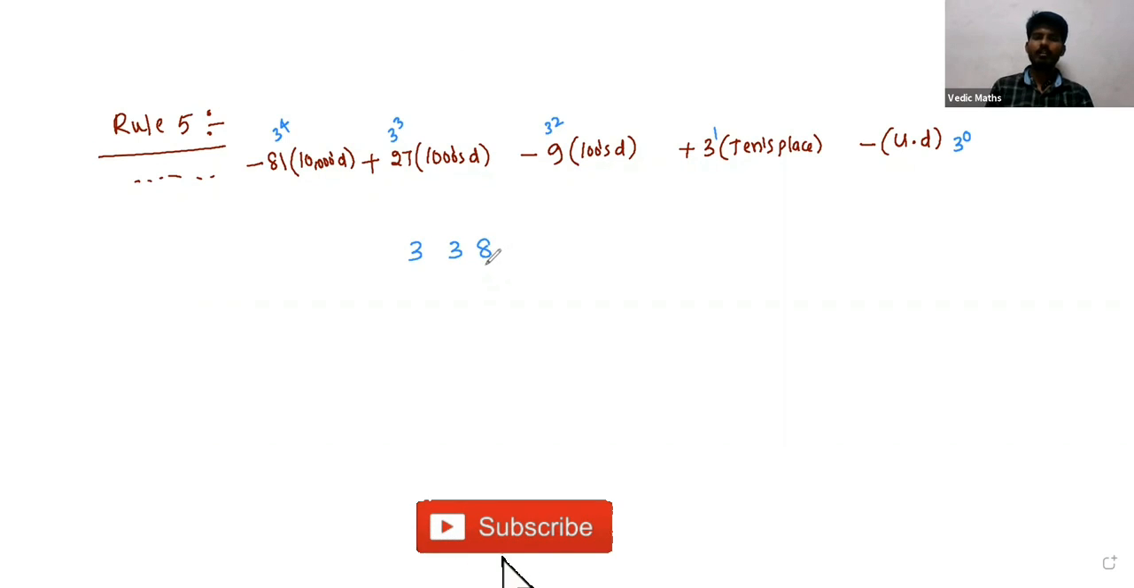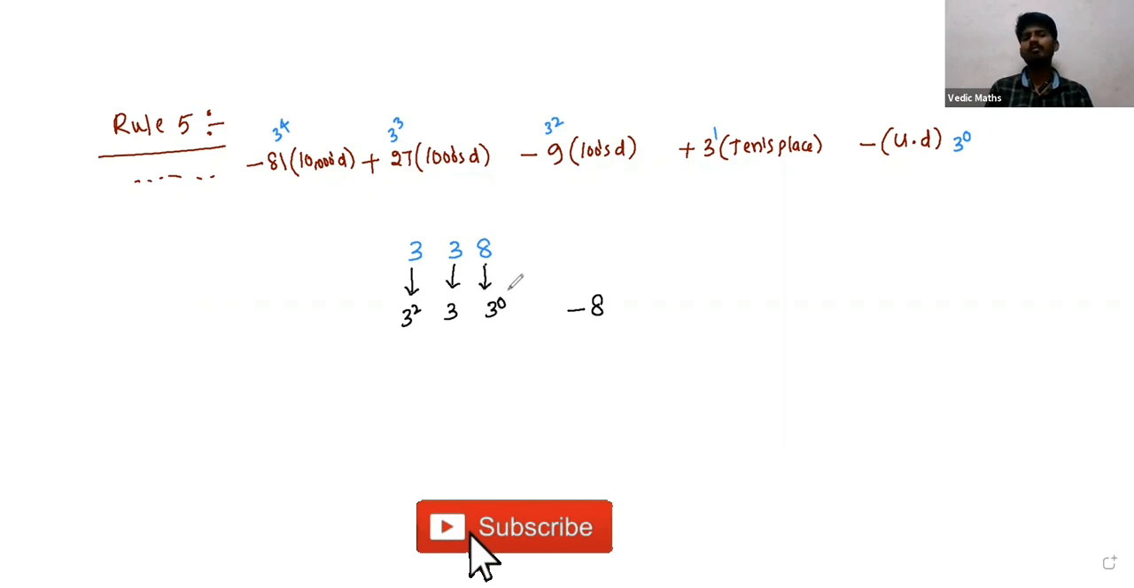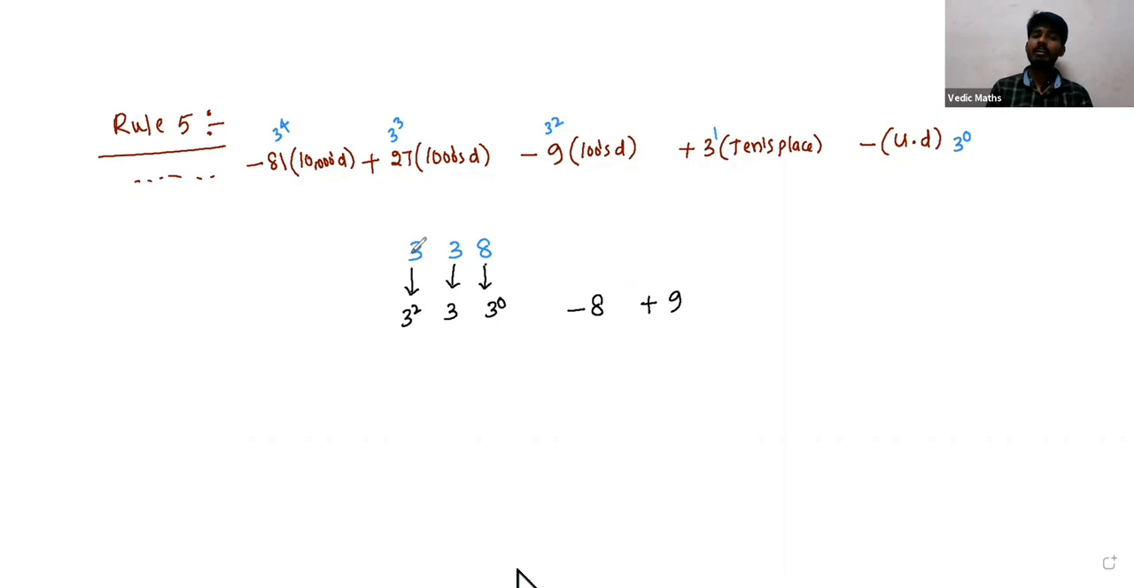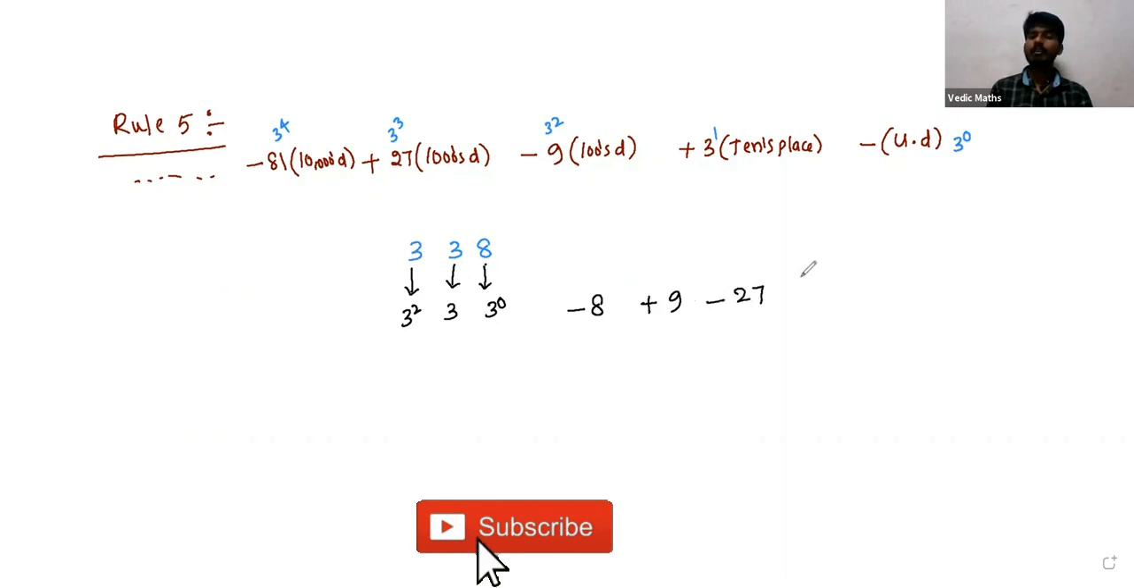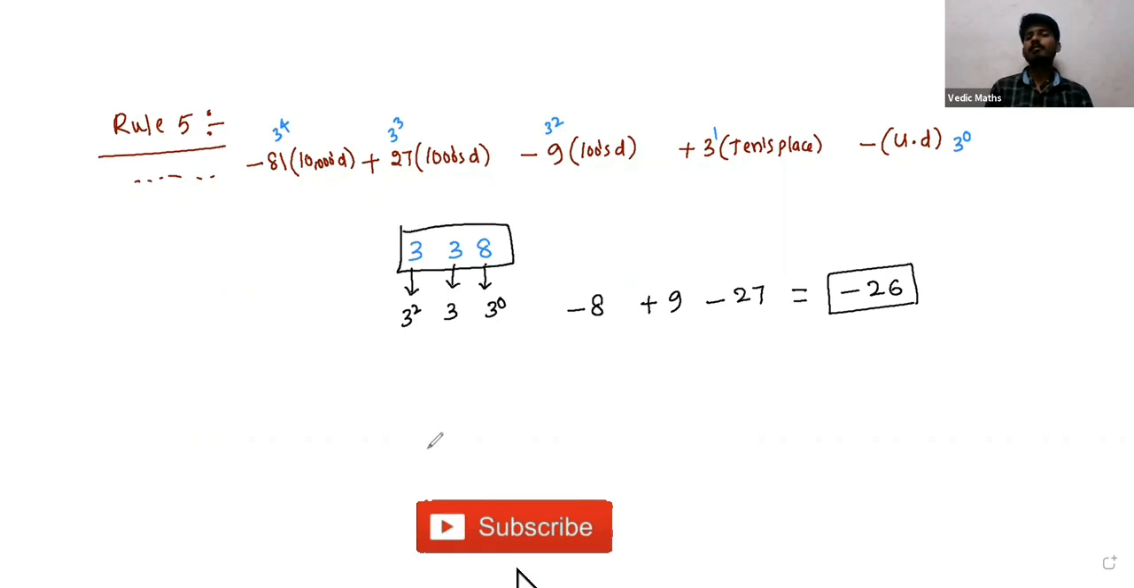The first step is we take the unit place digit as it is, but as a negative. The next number is multiplied with 3, and the next number is multiplied with 3 square. The unit place is multiplied by 3 power 0, which is 1. So 1 into 8 is 8, and we take it as it is. Then 3 into 3 is 9, which is positive, and 3 square, which is 9, into 3 is 27. We are subtracting, so totally we get negative 26. The negative 26 is exactly divisible by 13. Yes, so the whole number is also exactly divisible by 13.